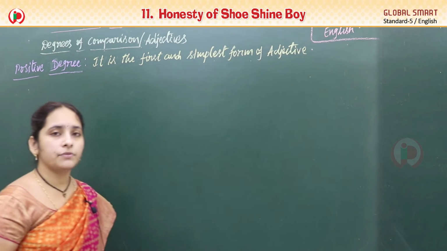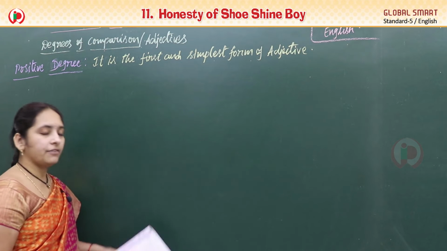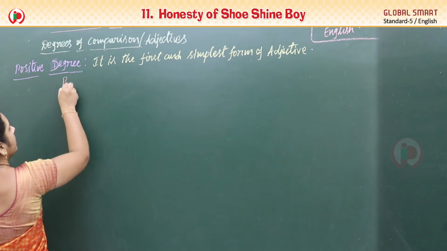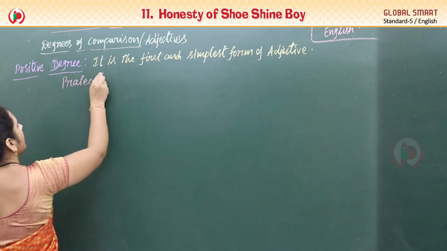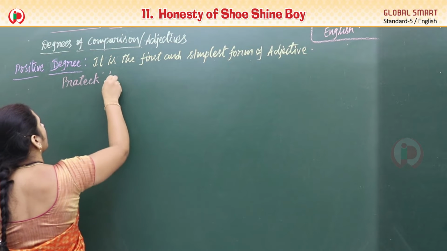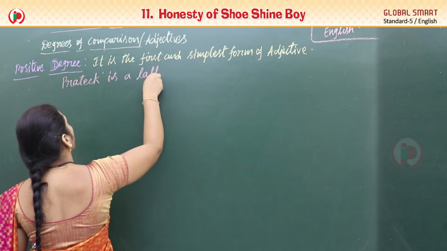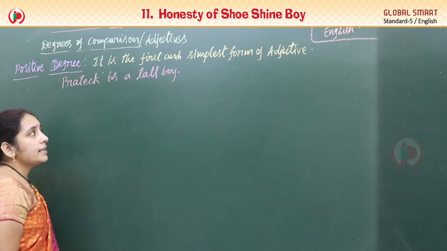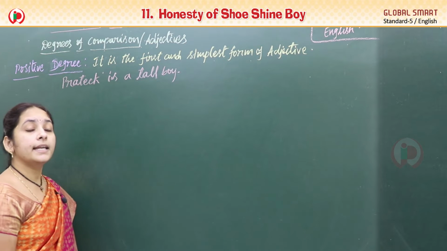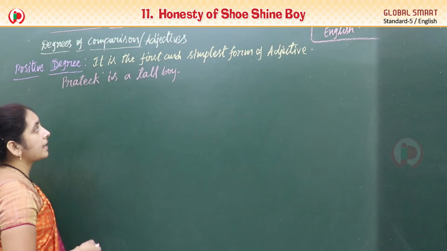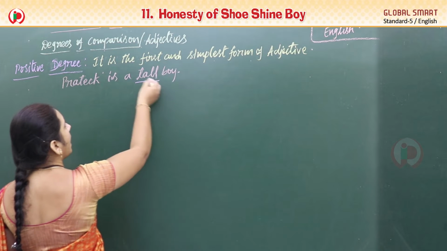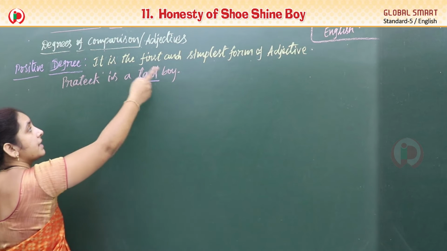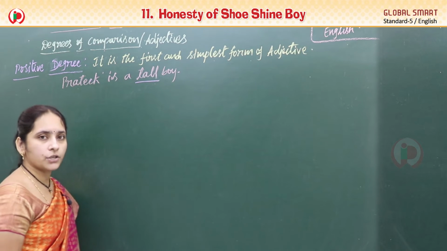Suppose if we take one example, if I write it, Pratik is a tall boy. So, what is describing Pratik here? He is tall. Tall is describing Pratik. So, that's why tall is adjective. That is the first and simplest form of adjective is tall.